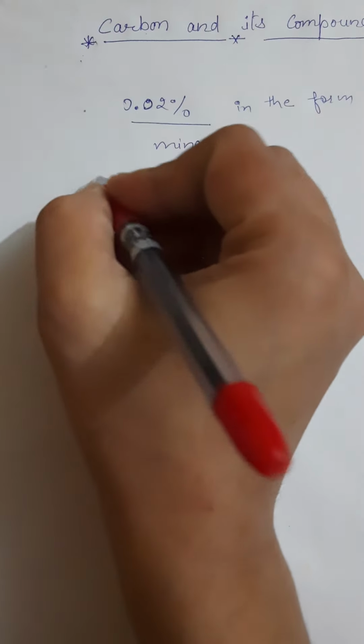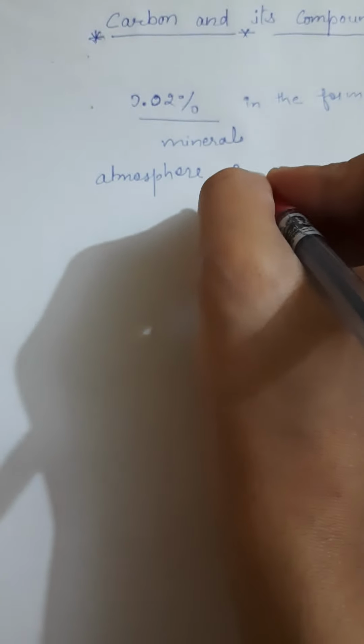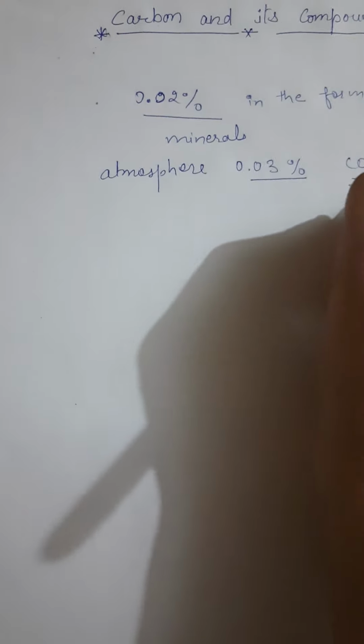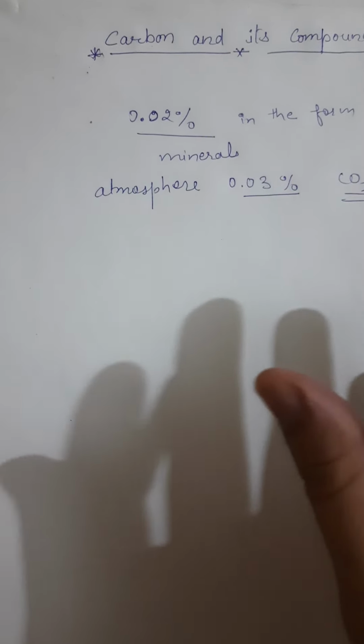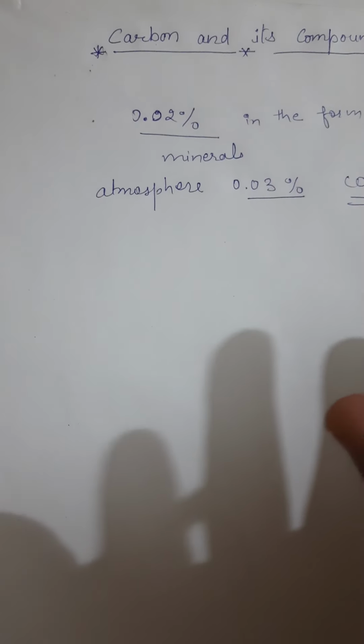In the atmosphere, 0.03% carbon dioxide is present. This is the occurrence of carbon.